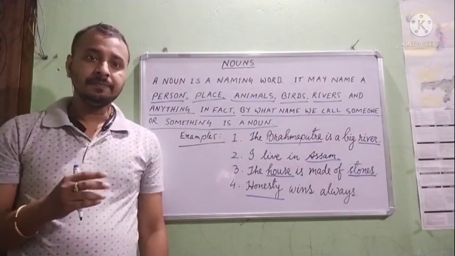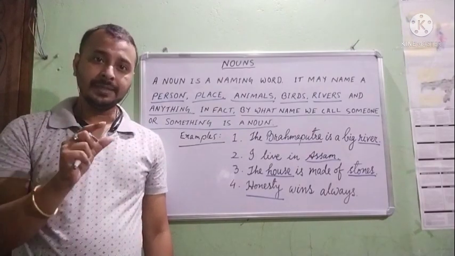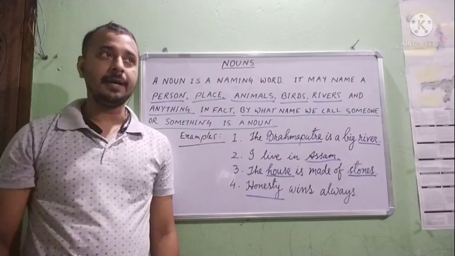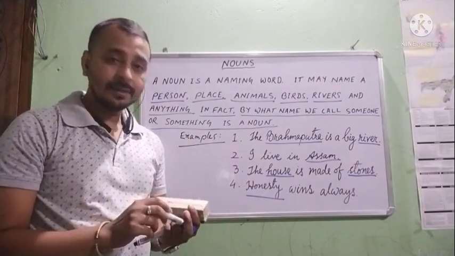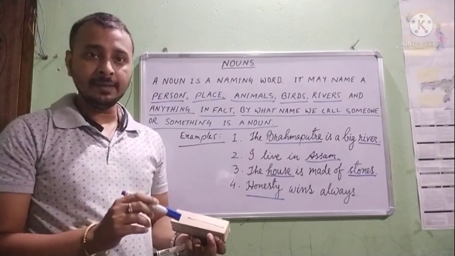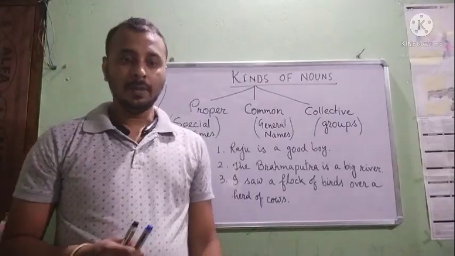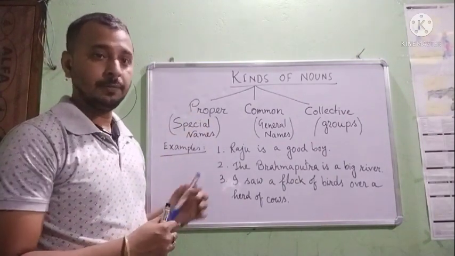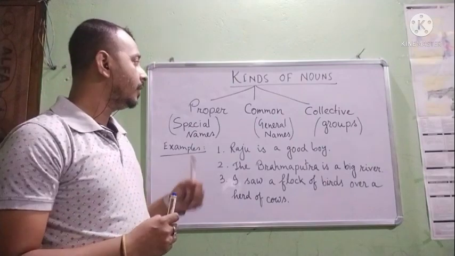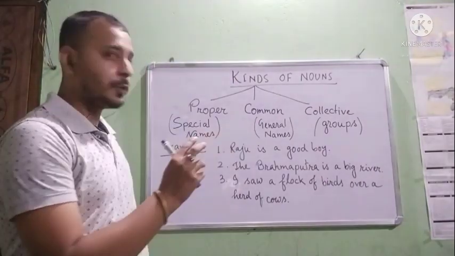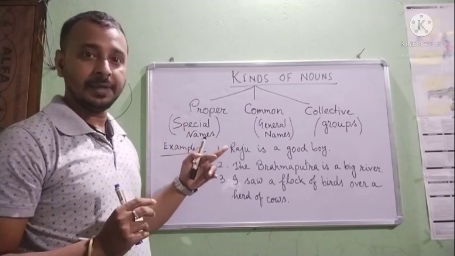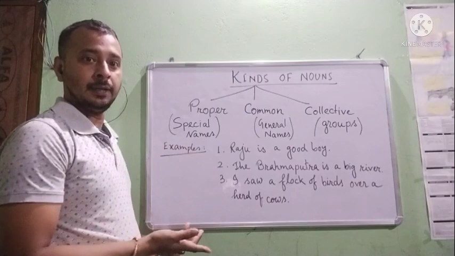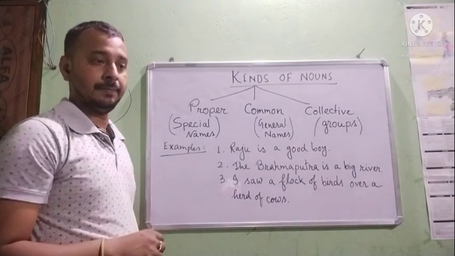Next we will learn the kinds of nouns. Basically I will discuss here three kinds of nouns, and they are proper noun, common noun, and collective noun. Okay students, we will discuss the kinds of nouns. As I already told you, let me go into detail of proper noun, common noun, and collective noun.